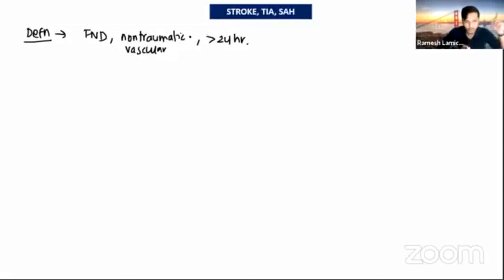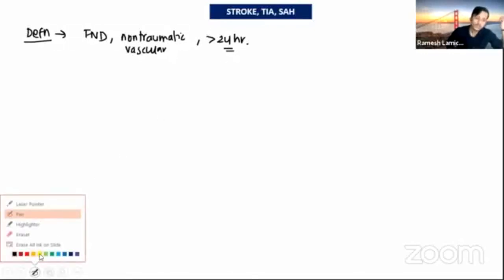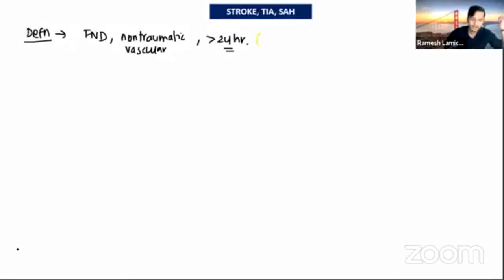So stroke is a focal neurologic deficit due to a non-traumatic vascular cause, either ischemic or hemorrhagic, lasting for more than 24 hours. We say more than 24 hours because if it resolves within 24 hours, then we call it a transient ischemic attack. The treatment of a transient ischemic attack is aimed at preventing stroke, so we give low-dose aspirin.